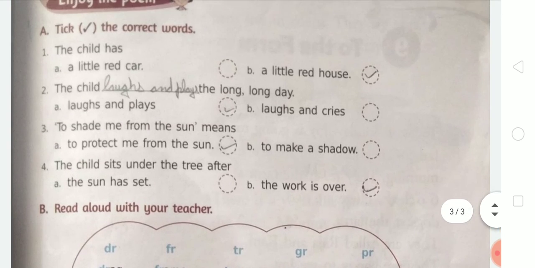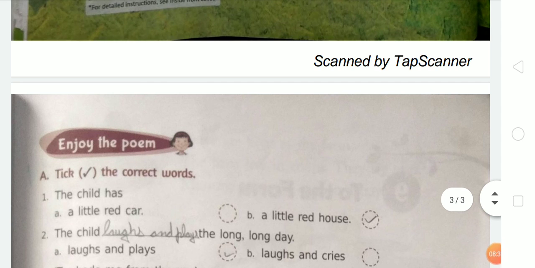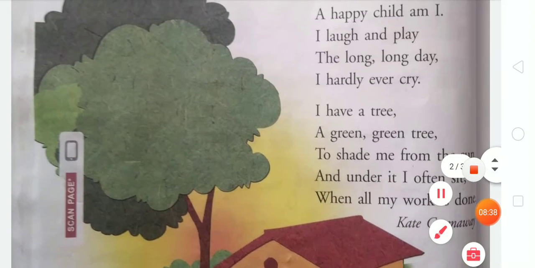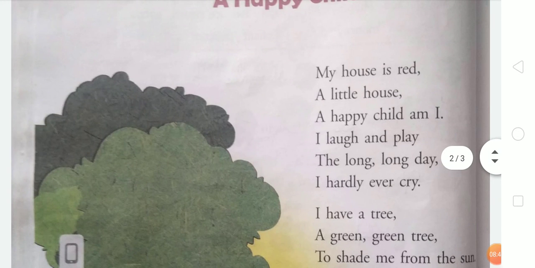Okay. So student, I hope it is a very interesting poem and you have enjoyed it, and you have to write this poem in your notebook.